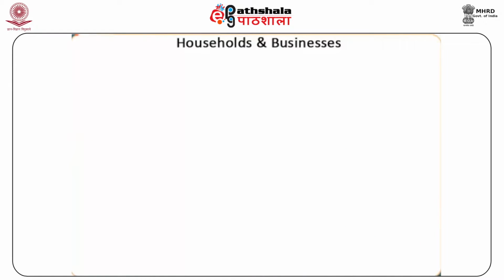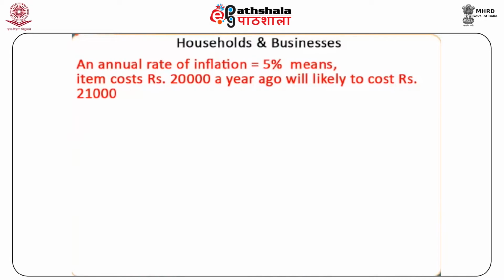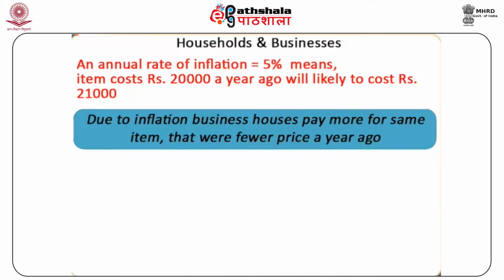Households and businesses. If the income of the households remains constant, they are likely to suffer due to inflation. An annual rate of 5% inflation means that an item that costs rupees 20,000 a year ago is now likely to cost 21,000. Due to inflation, business houses now need to pay more for the same item that they were able to buy at a lesser price a year ago.